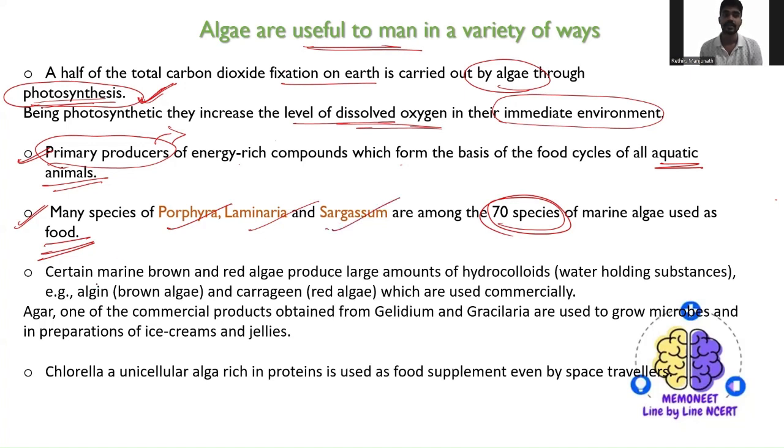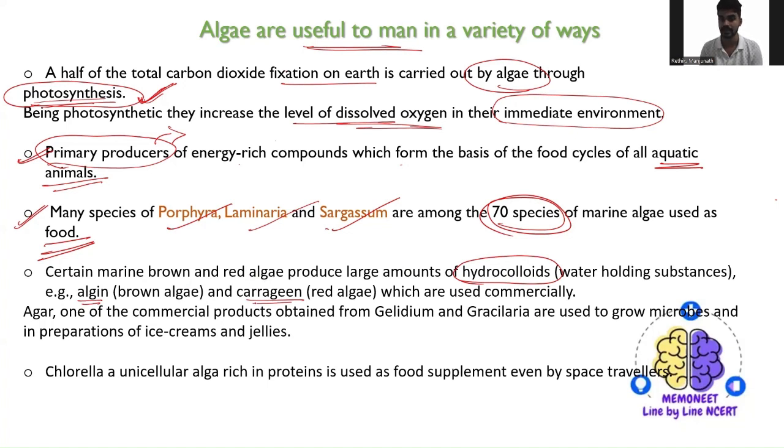Next point, certain marine brown and red algae produce large amounts of hydrocolloids. What do you mean by hydrocolloids? Hydrocolloids are nothing but water holding substances, such as algin in brown algae and carrageenan in red algae.